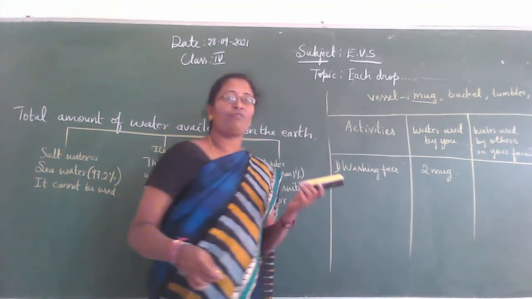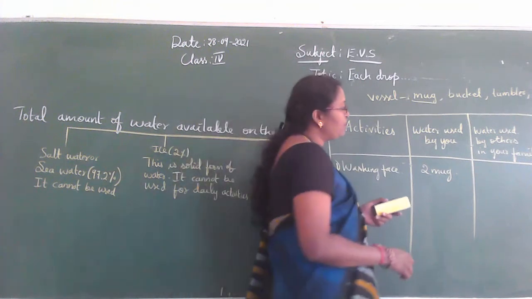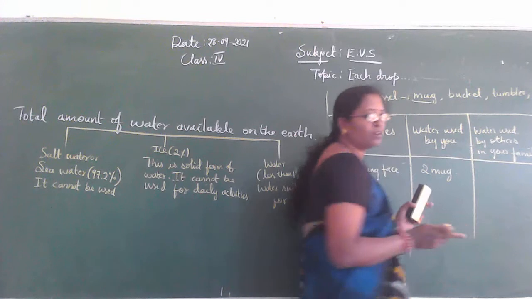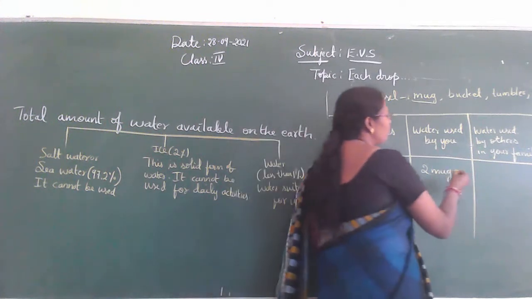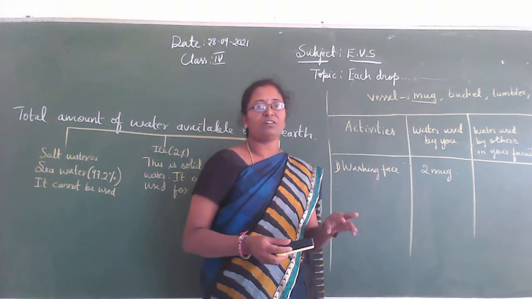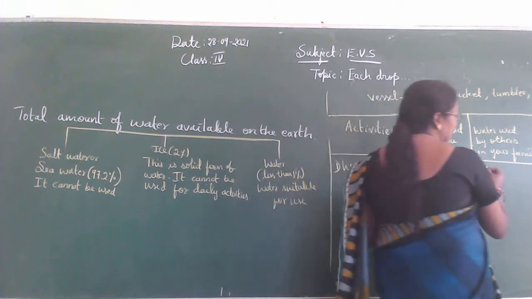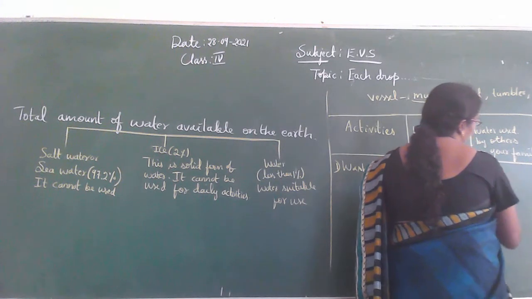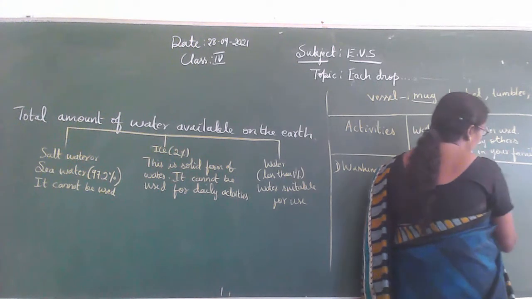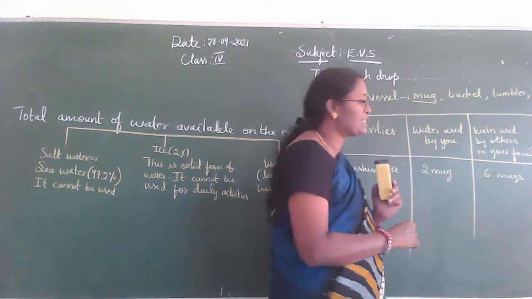And by your father, mother and your sister, how many members are there? You count it. Here I am taking your father and mother. Your father uses 3 mugs and your mother uses 3 mugs. Okay, it becomes 6, isn't it? 3 plus 3. So, totally we can write it as 6 mugs by your parents.